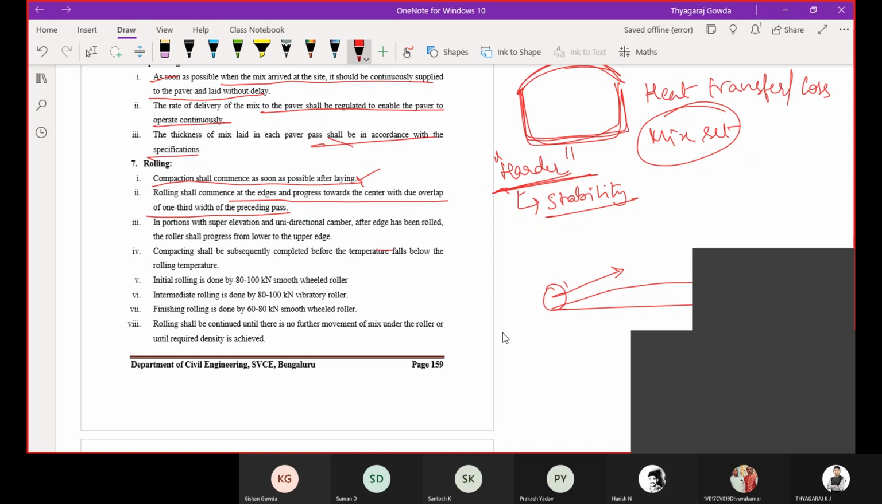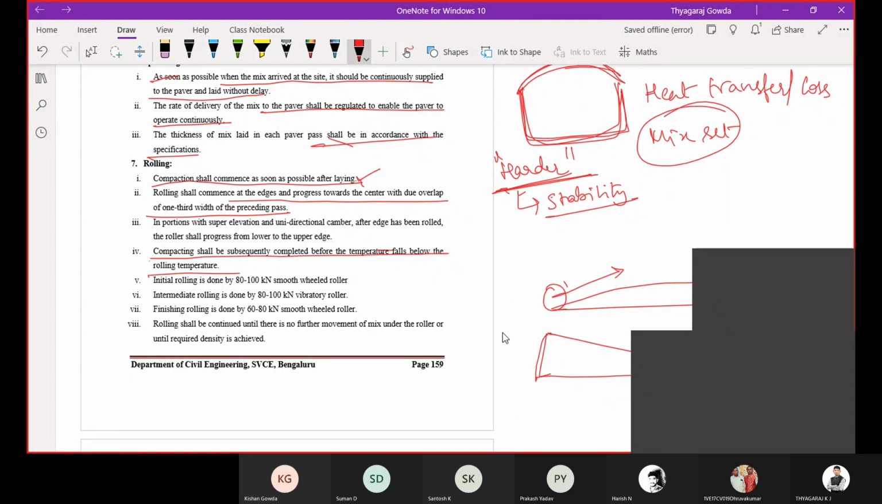Then in portions of unidirectional camber, the road will look like this. The rolling commences at the lower edge and progresses towards the upper edge. After the edge has been rolled, it progresses from the lower edge to the upper edge, and compacting shall be completed before the temperature falls below the rolling temperature. So you should compact the bituminous mix before the temperature falls below the rolling temperature.